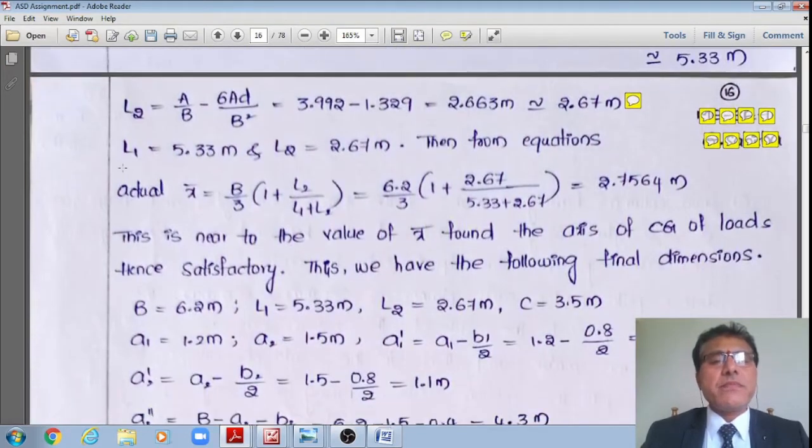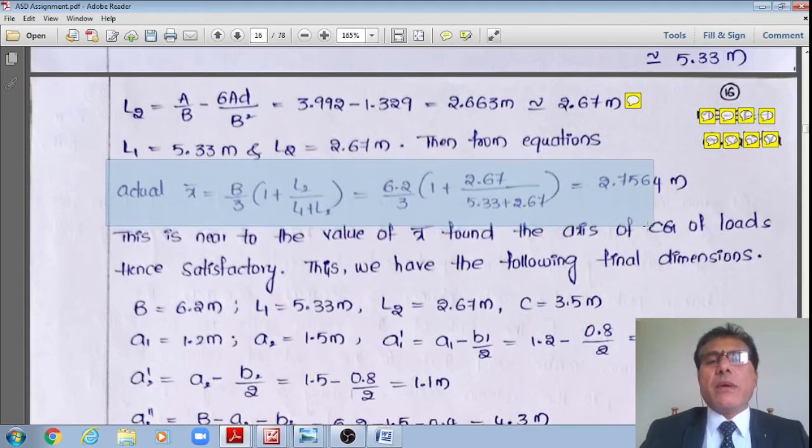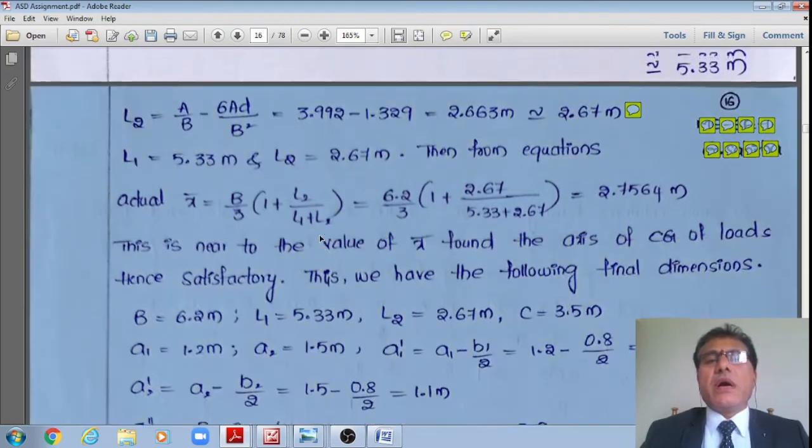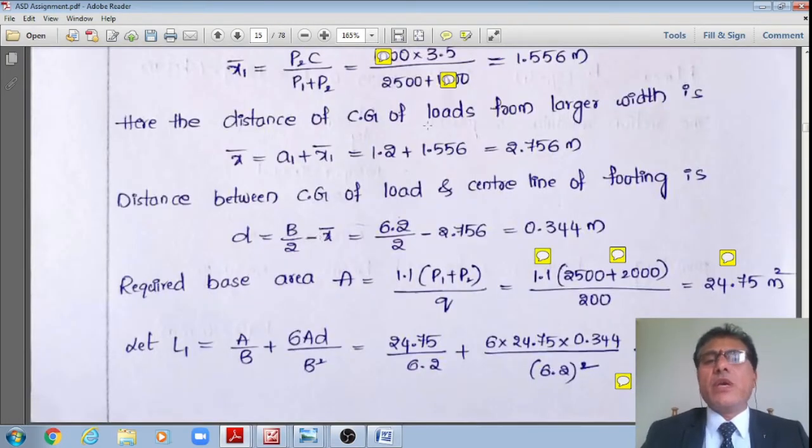Hence the actual CG, X bar, is equal to B by 3 multiplied by 1 plus L2 divided by L1 plus L2. Upon substitution, now I'll get 2.7564, which is almost near to our calculated value. X bar is equal to 2.756 we got, right?